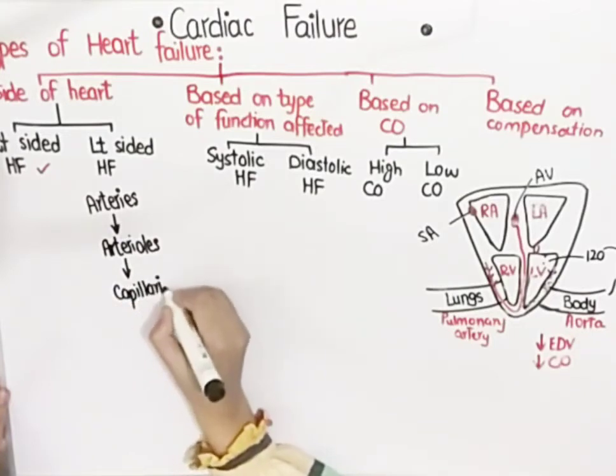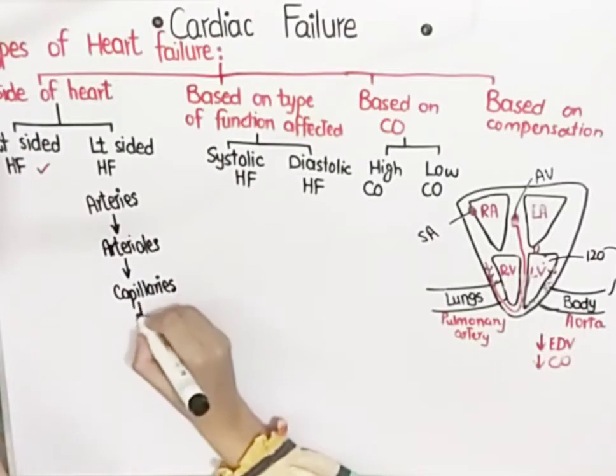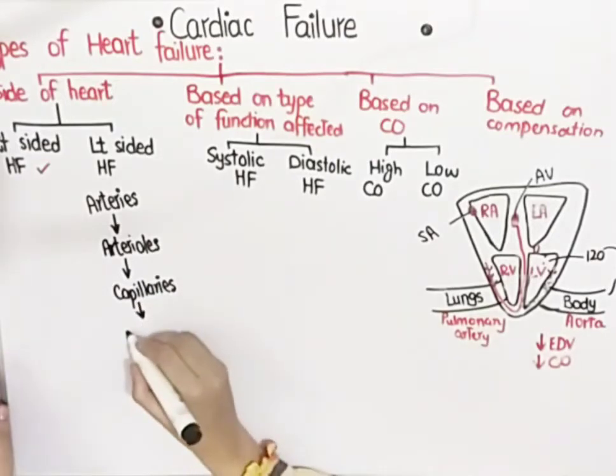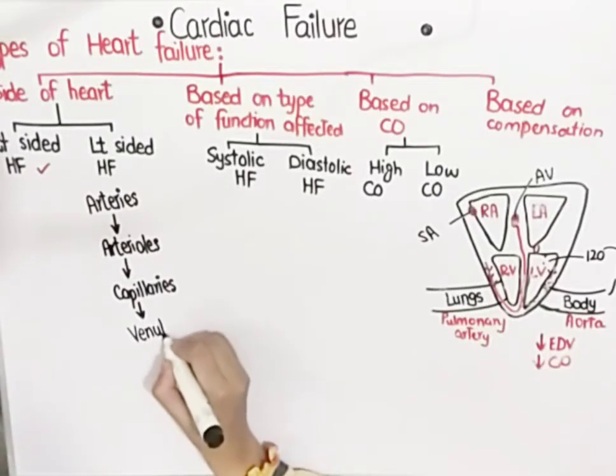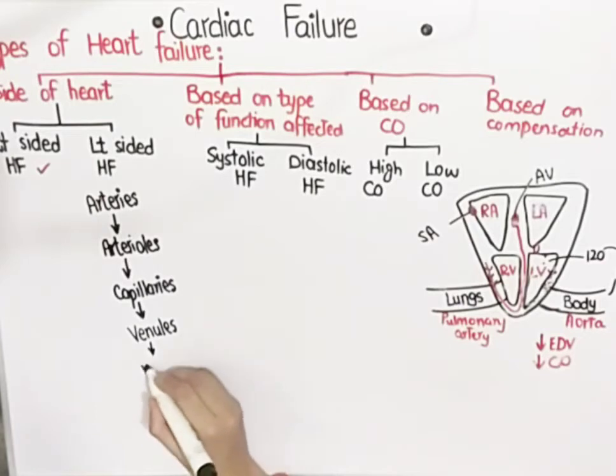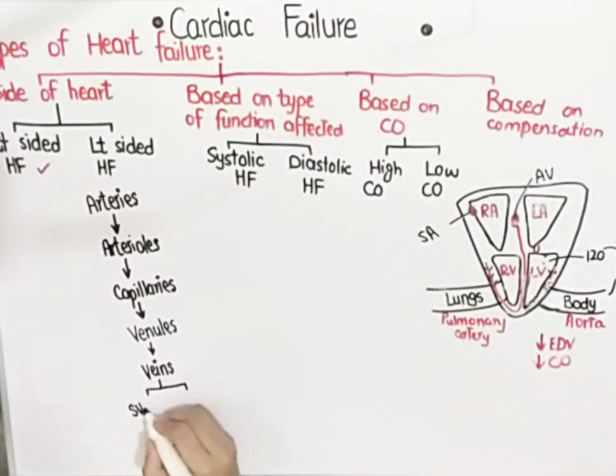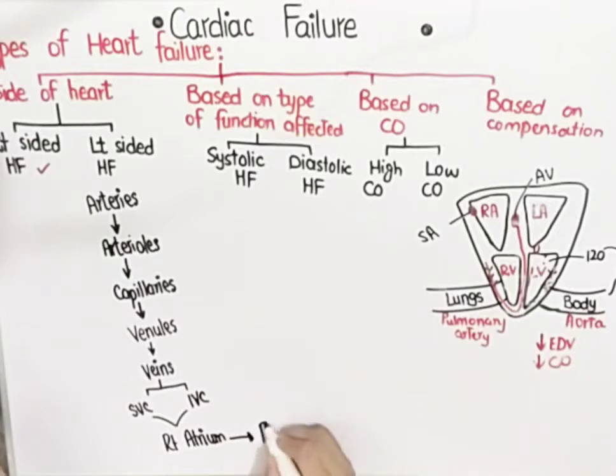From the capillaries the blood goes into... when oxygenation takes place, when tissue exchange takes place, then nutrients exchange takes place in the tissues, then it goes into venules. Venules make up veins. Veins drain into the superior vena cava and inferior vena cava, and the superior and inferior vena cava ultimately drain into the right atrium. Right atrium drains into the right ventricle, and the right ventricle drains into the pulmonary artery.